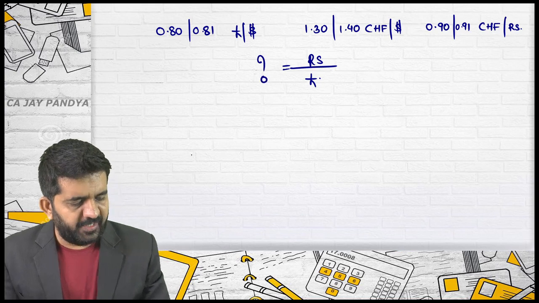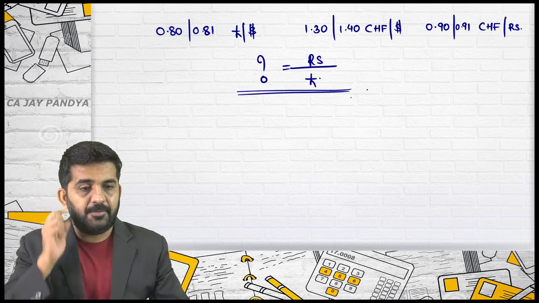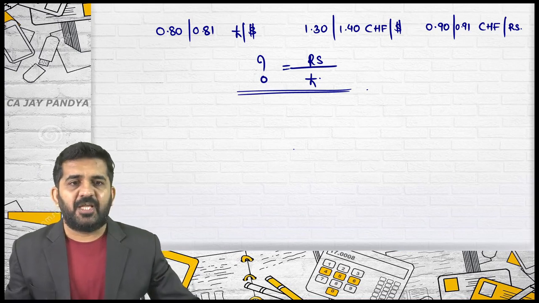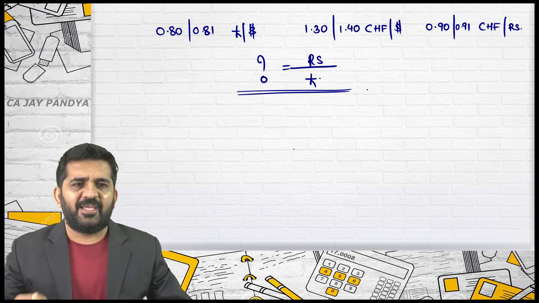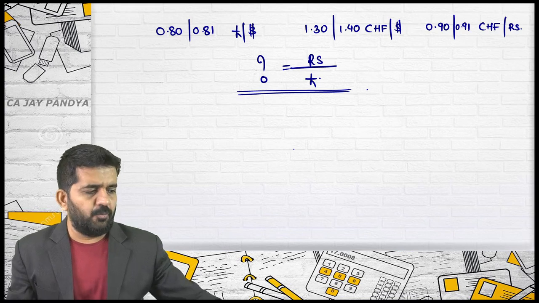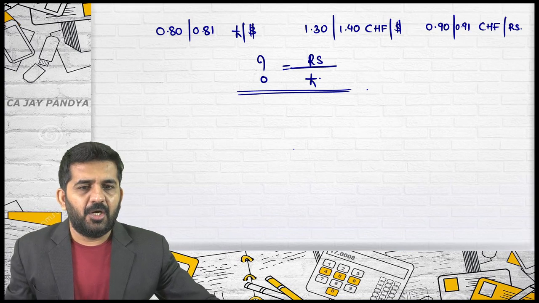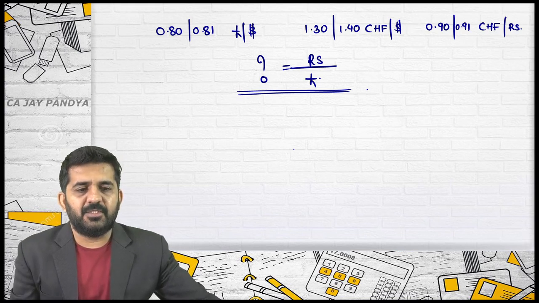You need to find out the rupees per pound rate. Is it alright? I'm giving you some time. Use your book, pen, calculator. Try to find out the rupees per pound rate. You can just raise your hand on the Zoom app if you find the answer. Alright.